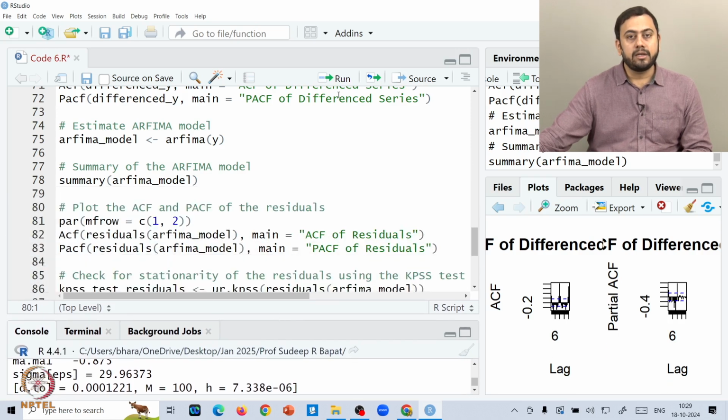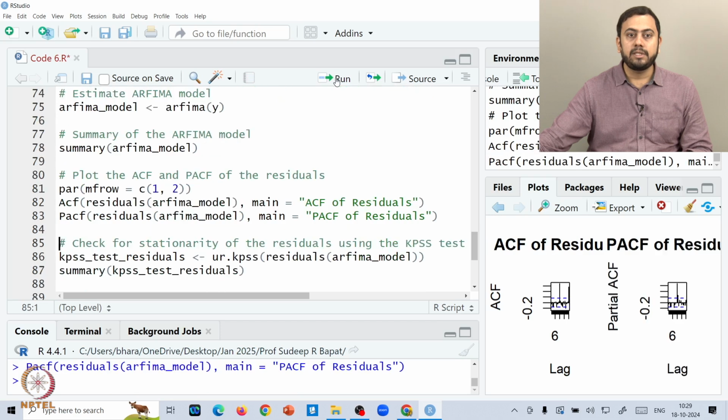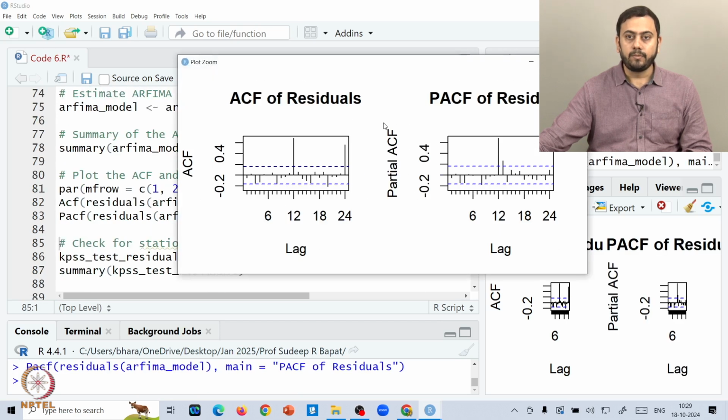Okay. And now diagnostic checking. So we repeat all the steps that we've done in the simulated data. So let's say ACF of the residuals and the PACF of the residuals. Now again let me zoom in. So these are the ACFs and these are the PACFs.